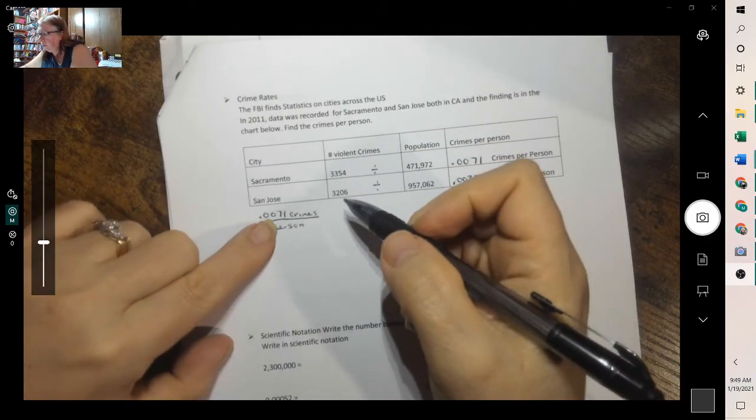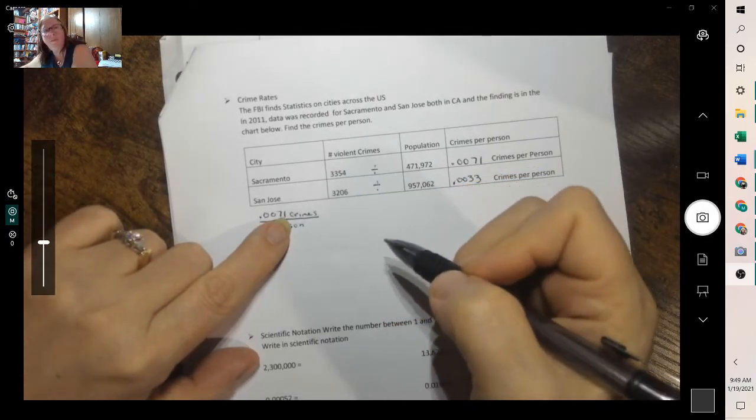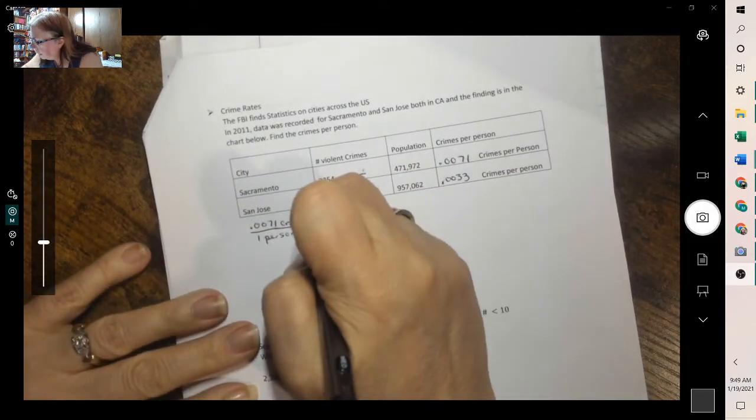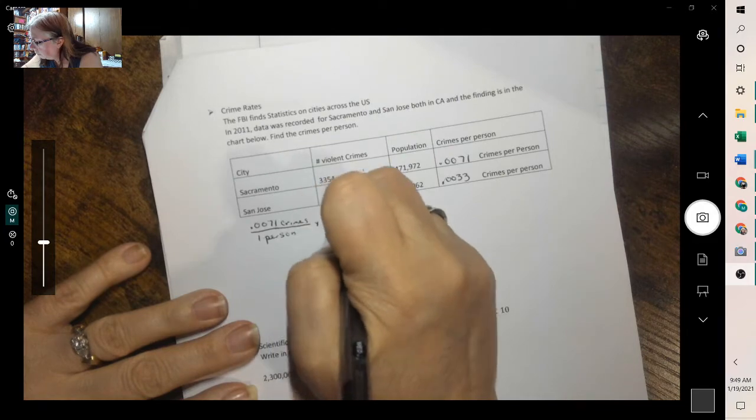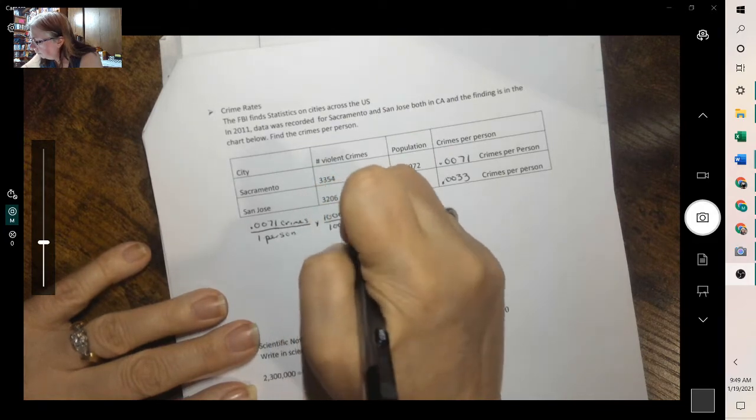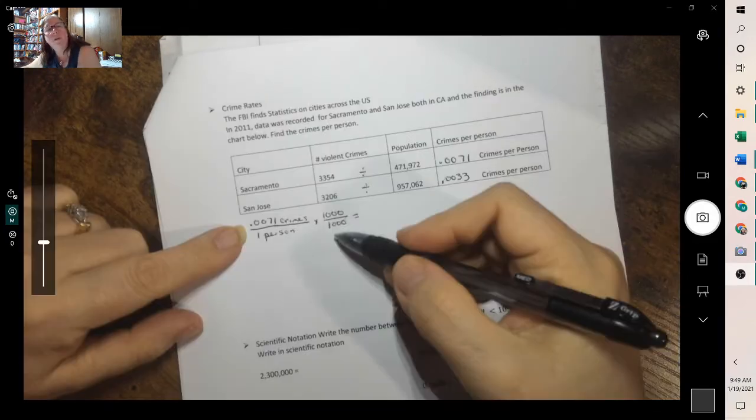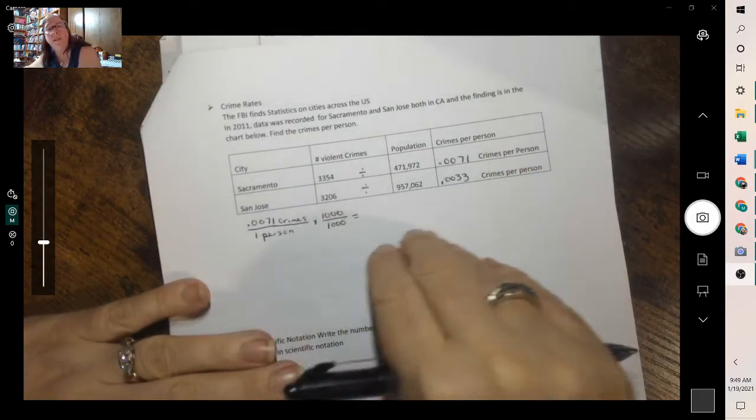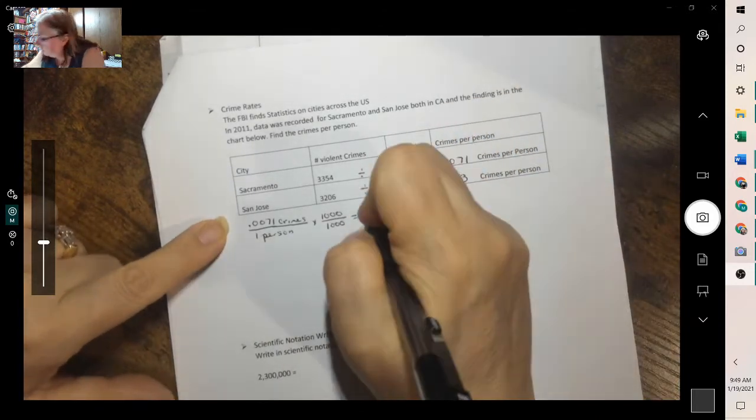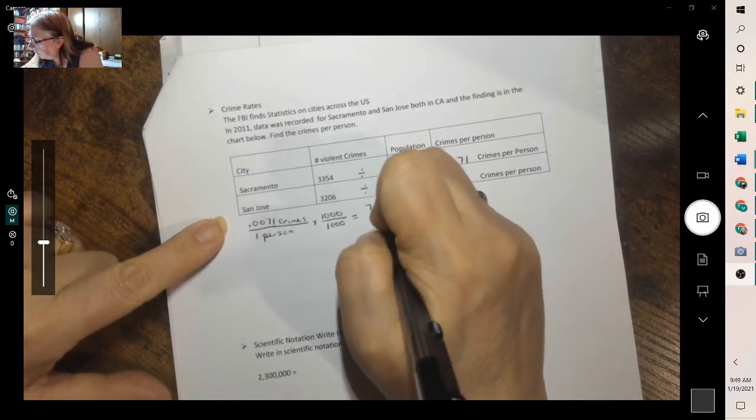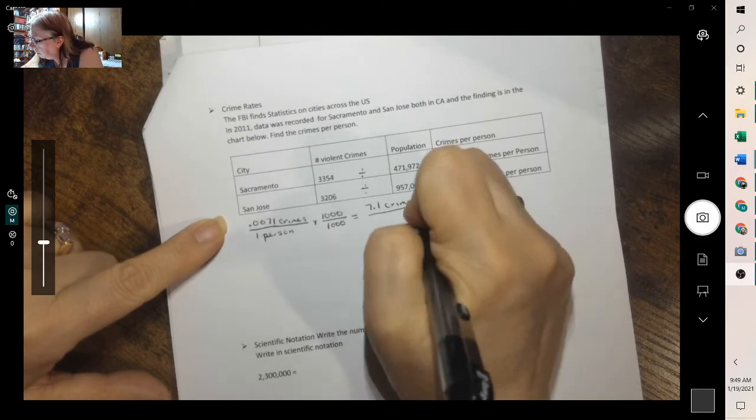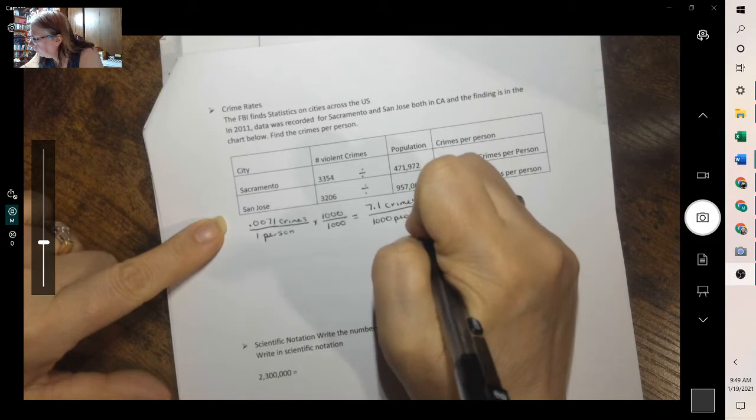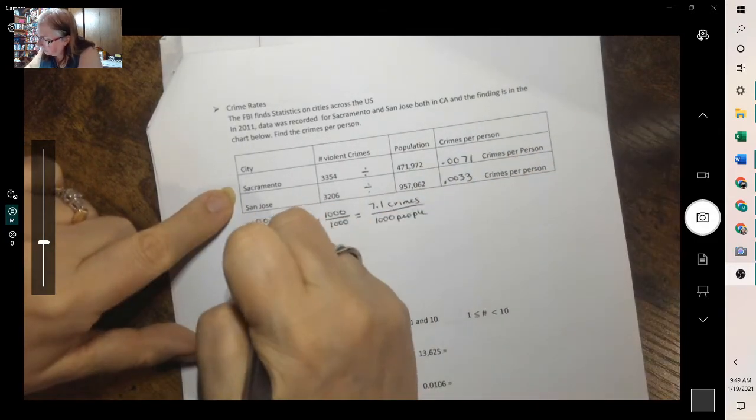Now, notice if we move this 3 decimal places, we'd have 7.1 crimes. It makes a little more sense. 3 decimal places is 1,000. So we can multiply the top and bottom by 1,000. Remember, when you have a fraction, as long as what you do on the top, you do on the bottom, it keeps it uniform. So if we multiply, we'd have 7.1 crimes over 1,000 people.